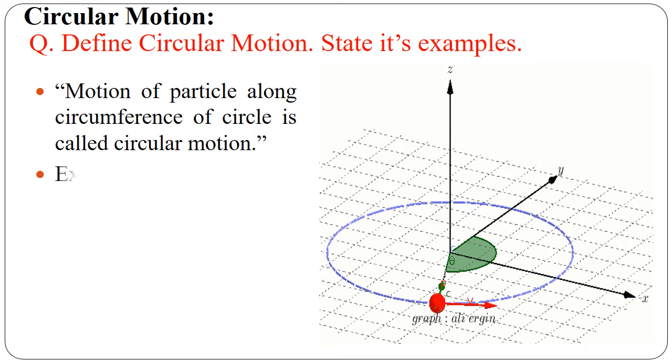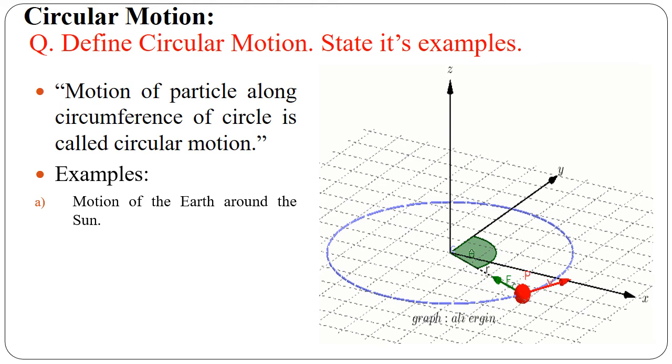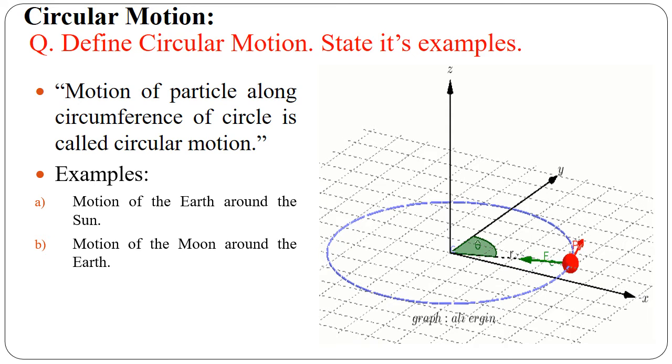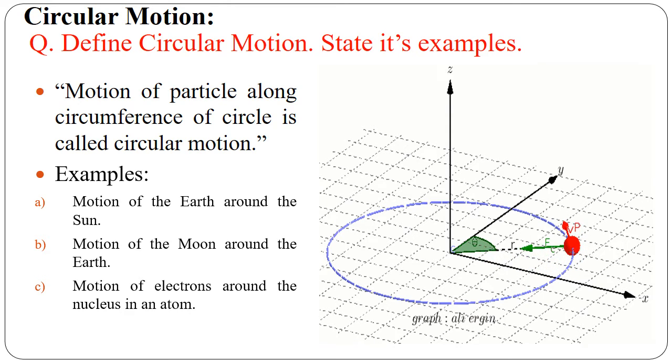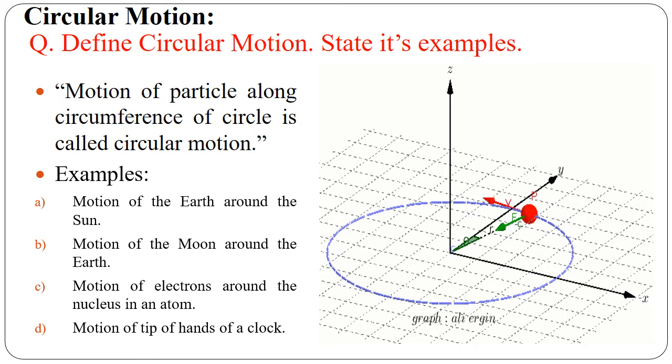Now, what are the examples of circular motion? First example, motion of the earth around the sun, motion of the moon around the earth, motion of an electron around the nucleus in an atom, and motion of the tip of the hand of a clock. Is that clear? So we studied the definition of circular motion and examples of circular motion. Now we move to the next point, that is characteristics of circular motion.